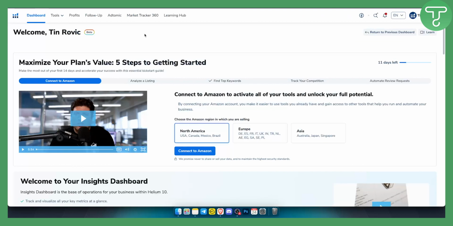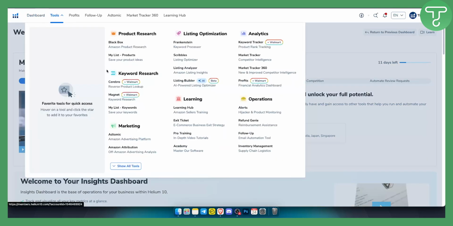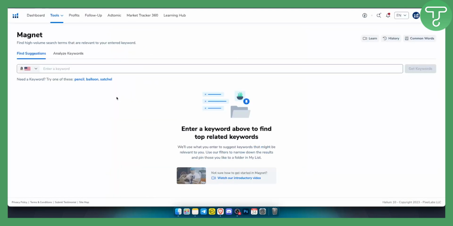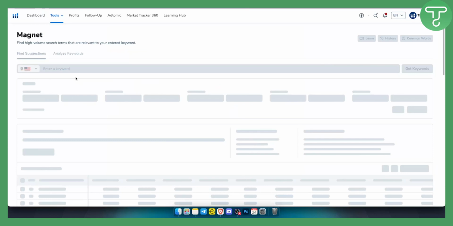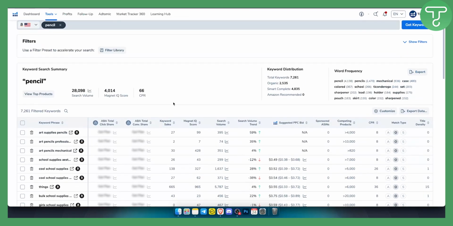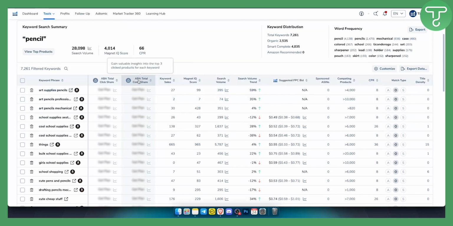So basically, in order to use Helium 10 to its full potential, you will need an Amazon account. Now let me show you why. If you go here to tools and go to Magnet right here, and let's say we want to use this particular keyword for our keyword research, we can click here. And as you can see, once you click here, you will get some data. But to gain valuable insights into the top 3 clicked words, you will need to have an Amazon account connected to your Helium 10. So you won't be able to use Helium 10 without an Amazon account.